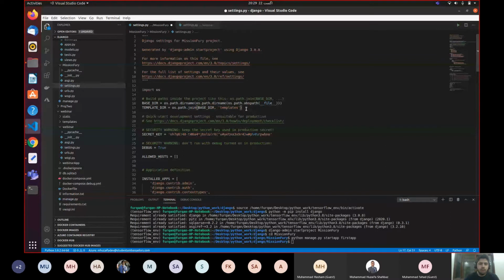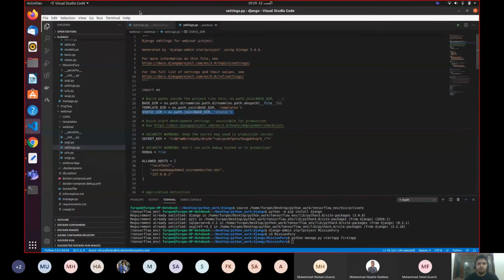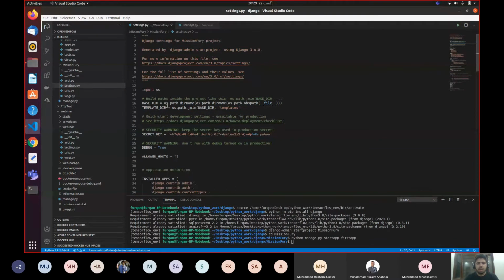This code is not relevant to you. I'm just going to create a basic boilerplate code so that we can deploy that boilerplate code onto Azure. And side by side, I'm explaining these things. So if you're getting it 50%, that's perfectly okay for you. I'm going to copy the static directory line as well.